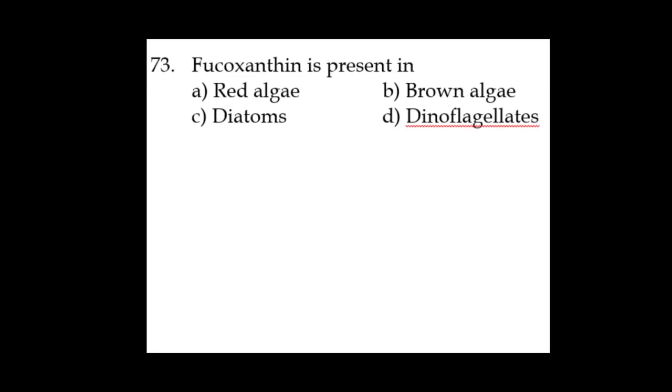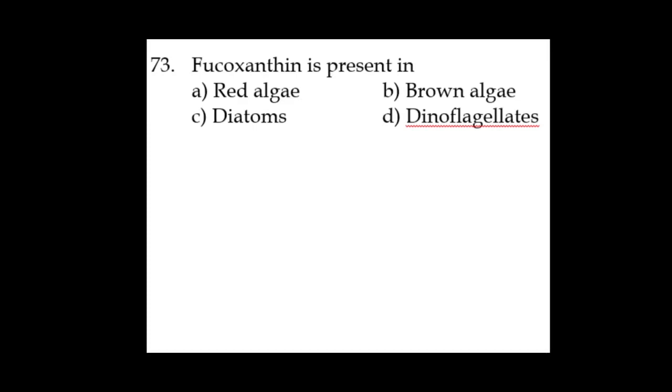Next, fucoxanthin. Now this fucoxanthin, as we know, is present in which algae? Either red algae, brown algae, diatoms, or dinoflagellates. It's clear that fucoxanthin is present in brown algae.